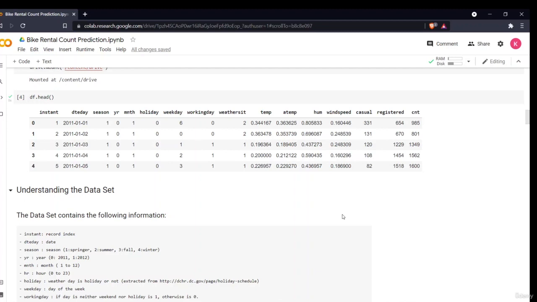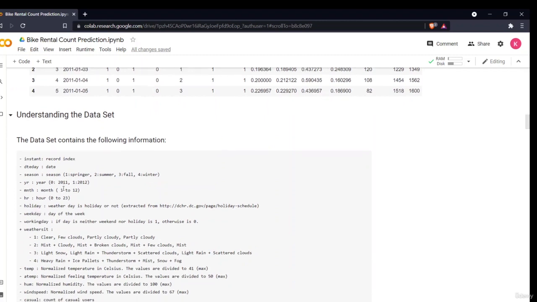Hello all. Welcome to our next section of the project, that is the data analysis and data cleaning section. So now before we proceed, let us have a look at our data and understand what the different columns present in our data are. So now as you can see, this is our data set which has around 760 to 770 rows, as I have told you in the introduction part. But what do these columns signify? Let us understand our data.